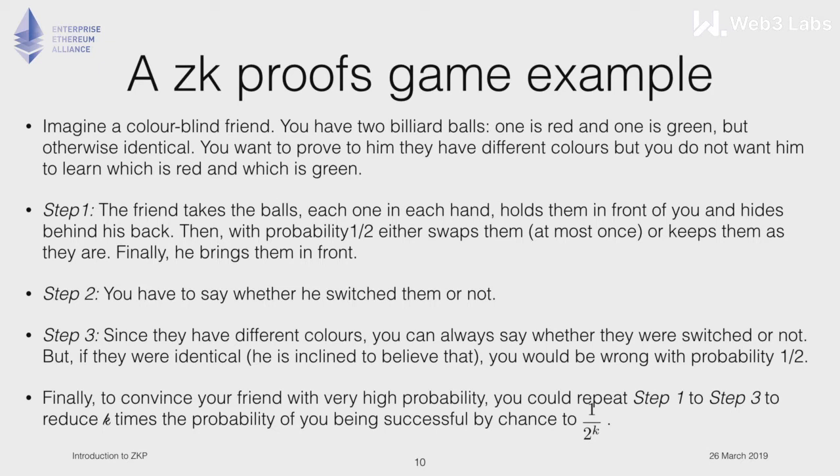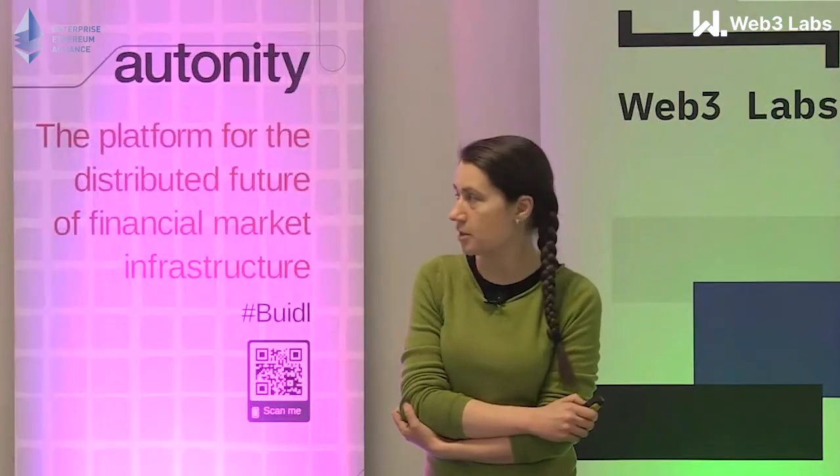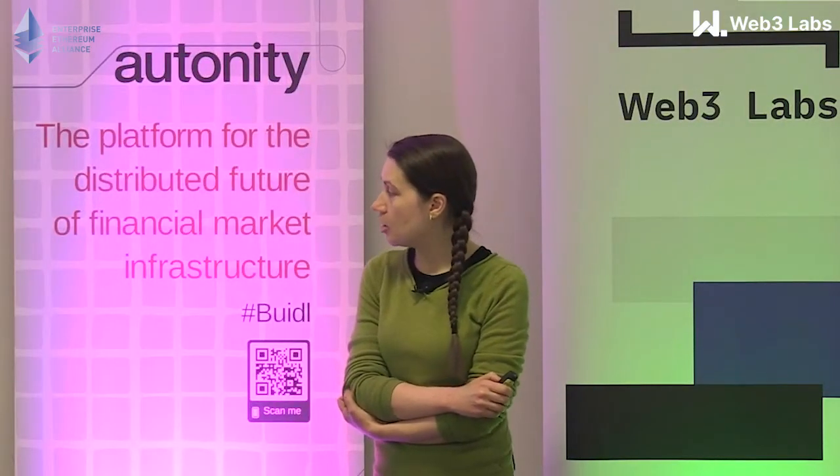Obviously, if the two balls have different colors, I'm always able to tell whether there was a switch or not. So I will be correct with probability 1. But if the balls have the same color, obviously I will be able to tell the difference only half of the time. Now, if we repeat this a few times, after, let's say, k iterations, the probability that I am successful by luck decreases exponentially, so it becomes only 1 over 2 to the k.